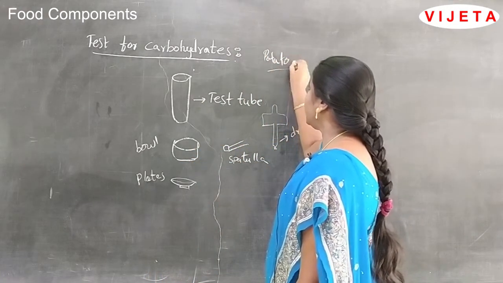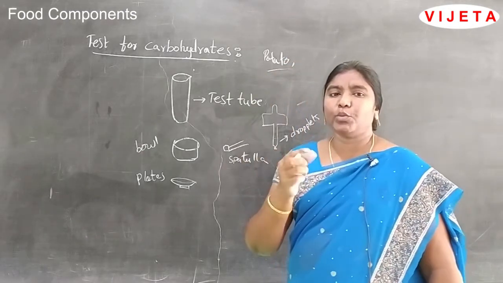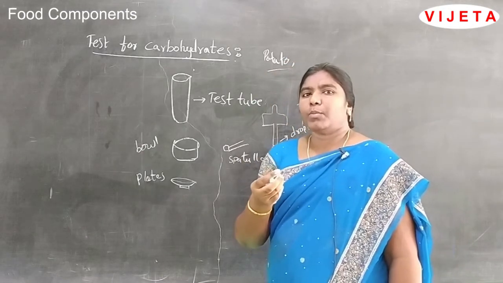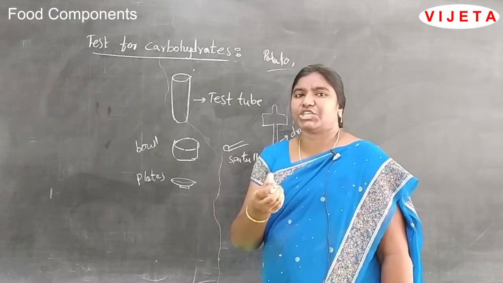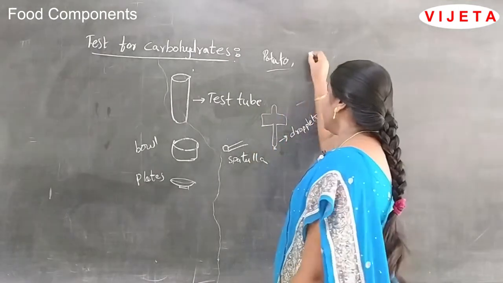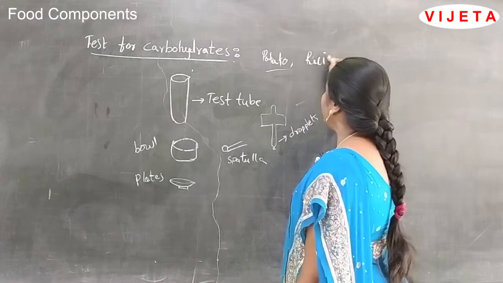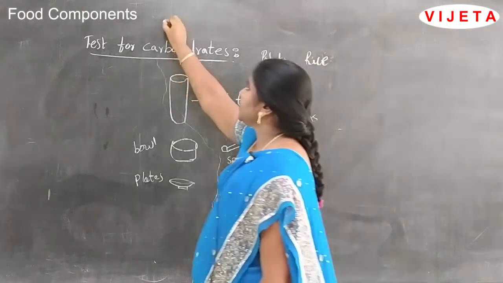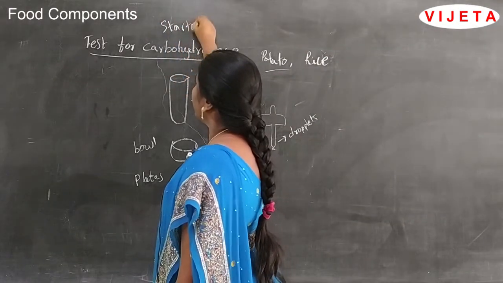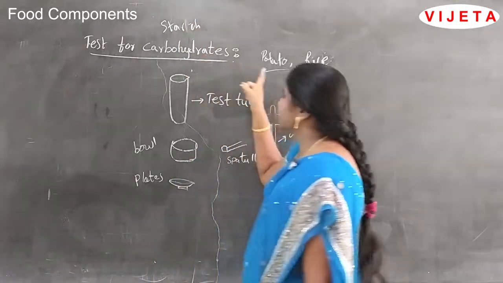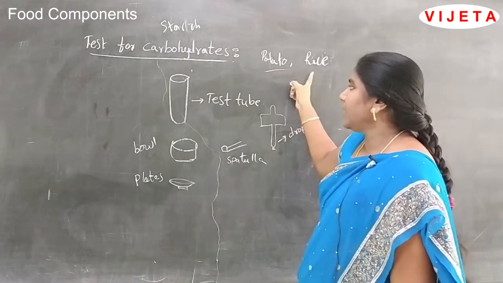If you smash the potato, you get a powder like starch. So here we are doing the test for starch, that is, which food items have starch: potato and rice.